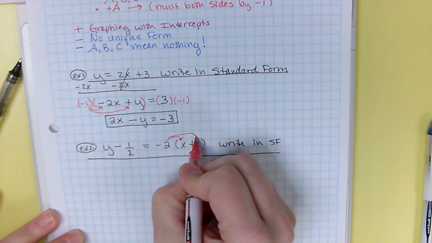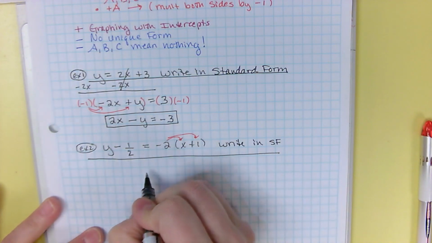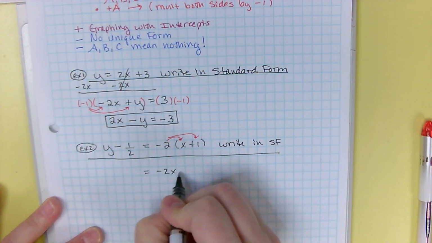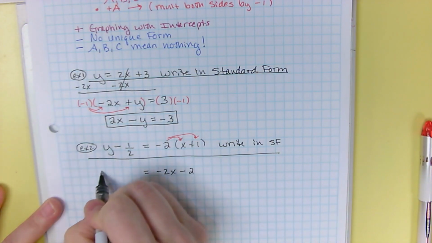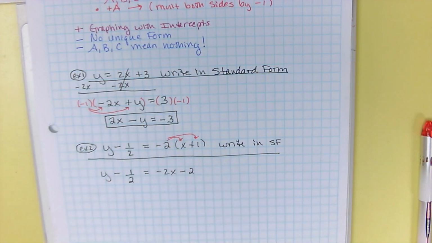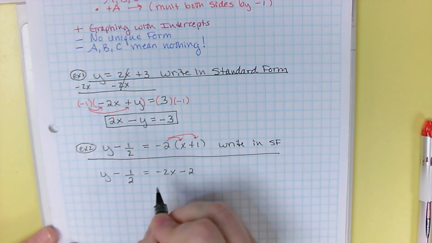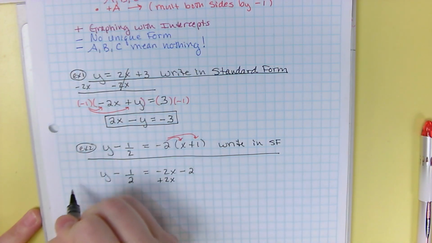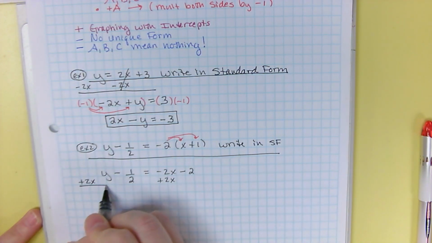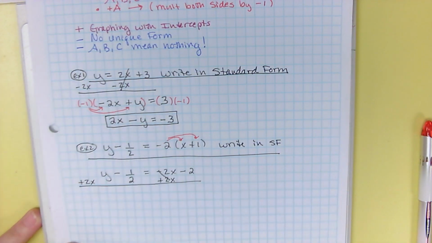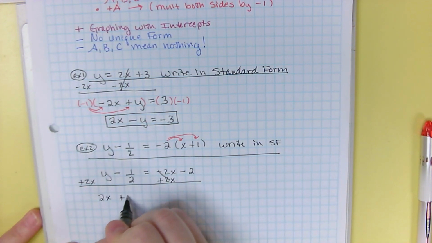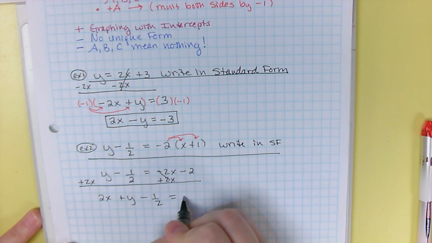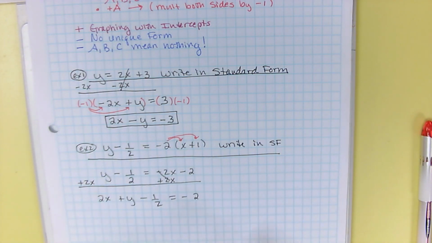So you're going to distribute the -2, and that gives you -2x minus 2. So we've gotten rid of the parentheses. Now we need to move x and y left, numbers right. So I'm going to add 2x to move it to the left. So now I've got 2x plus y minus a half equals -2.